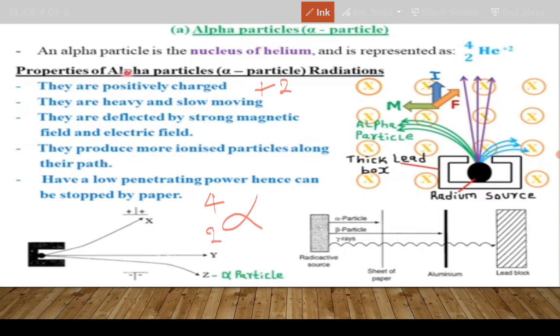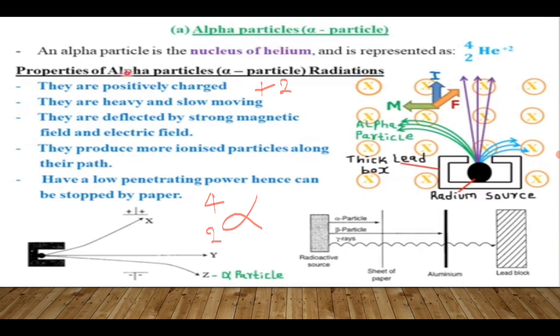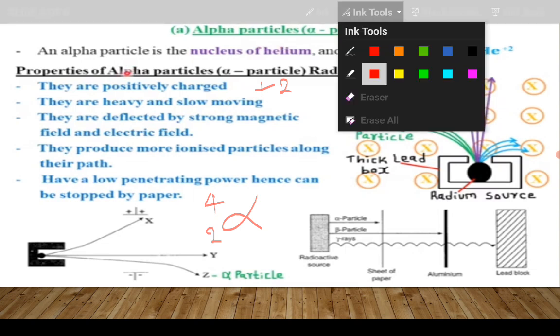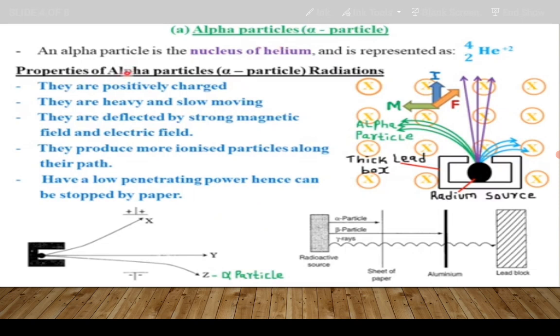So these 2 positive charges are responsible for the positivity of an alpha particle. They are doubly positively charged. Take note, that's because of the positive 2.